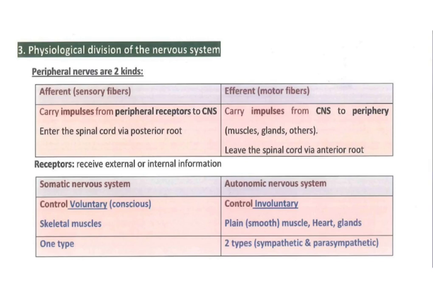And we can divide nervous system into somatic and autonomic nervous system. The somatic nervous system controls voluntary conscious movement by controlling the contraction and relaxation of skeletal muscles. And the autonomic nervous system controls and regulates involuntary movement, like heart rate, secretion of glands, and movement of smooth muscles. And the autonomic nervous system is of two types, sympathetic and parasympathetic nervous system.